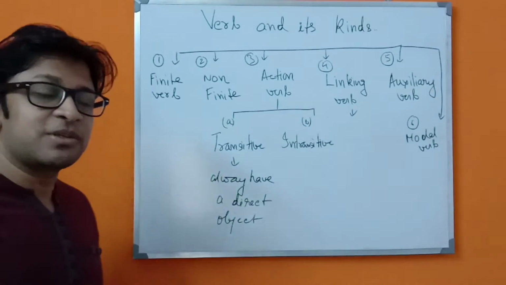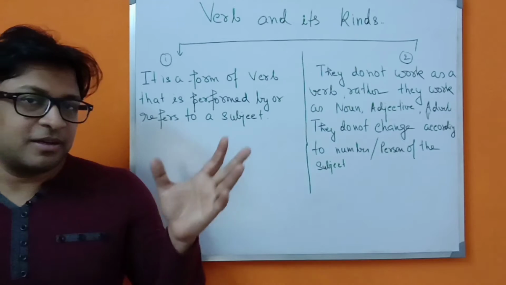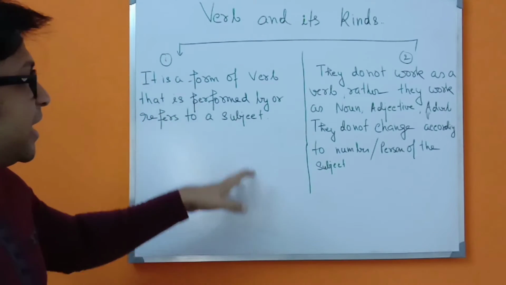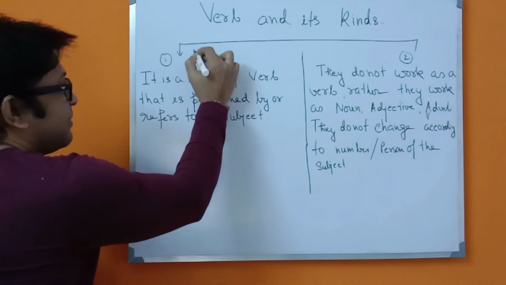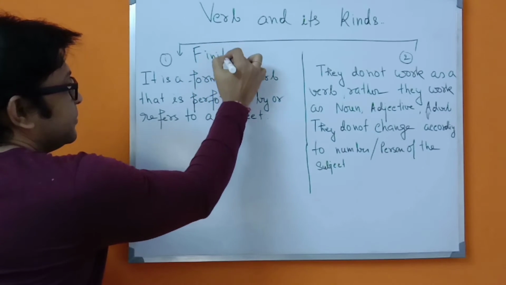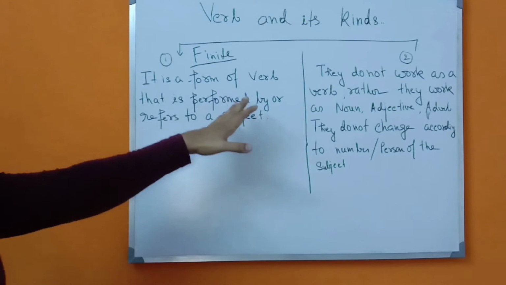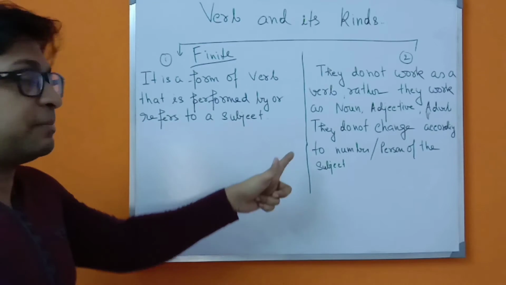Now I will give you some examples by which you can understand it more clearly, to know the simple definitions of a finite verb and that of a non-finite verb. So what is a finite verb? A finite verb is a form of verb that is performed by or refers to a subject.